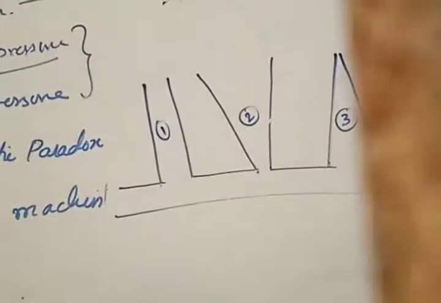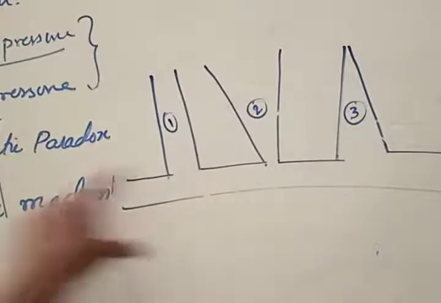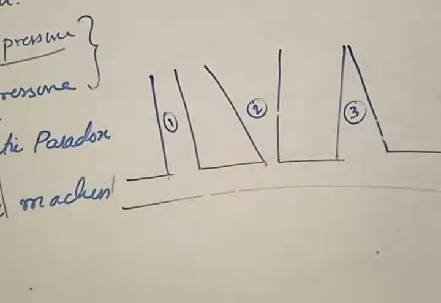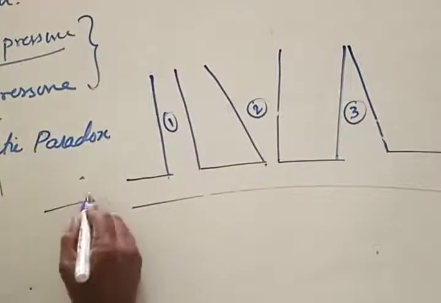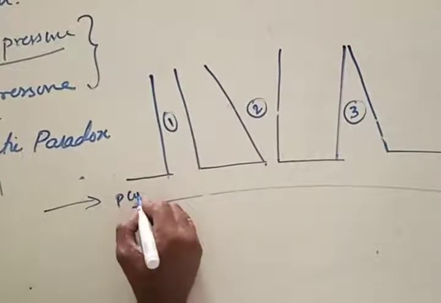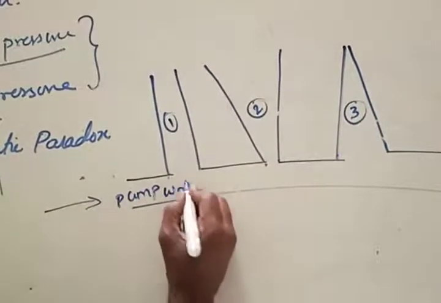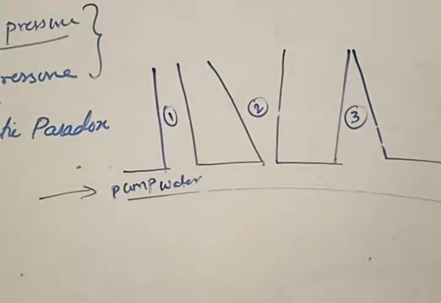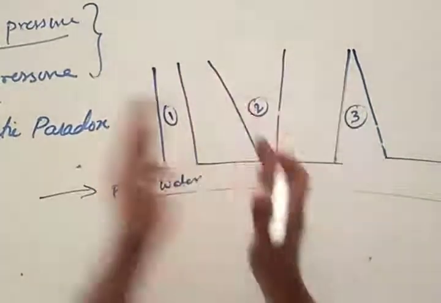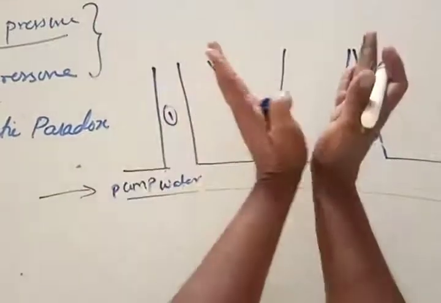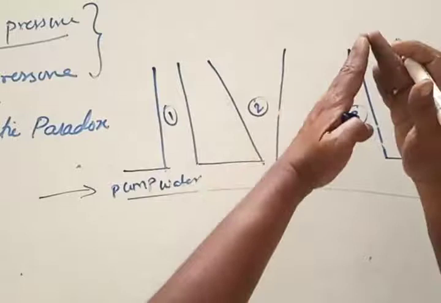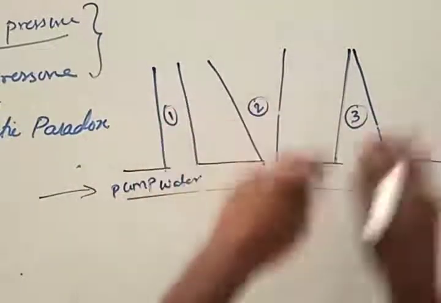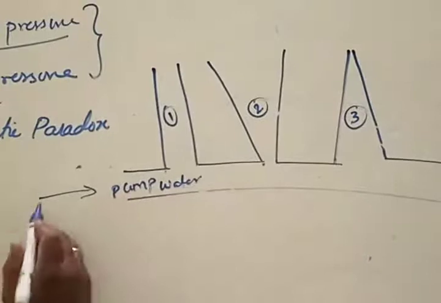What is the meaning of hydrostatic paradox? If you take 3 different shaped containers and connect them to the same horizontal pipe, and from one end of that pipe you pump water into this. Is this arrangement clear? I have 3 shaped containers. One is a cylindrical shaped container, there is a V-shaped container, and there is an inverted V-shaped container. All these 3 shaped containers are connected to the same horizontal pipe, and through the pipe you are sending water.